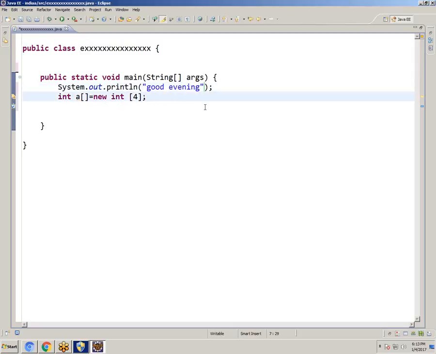And declaring one array, int A equal to new int 4. A of 2 equal to 200. A of 4 equal to 800. Here we have one. It is showing underline, which means something is missing. What is missing? Semicolon missing. So this is called a caught exception. If anything is missing, Java will show you an underline. That is called a caught exception.